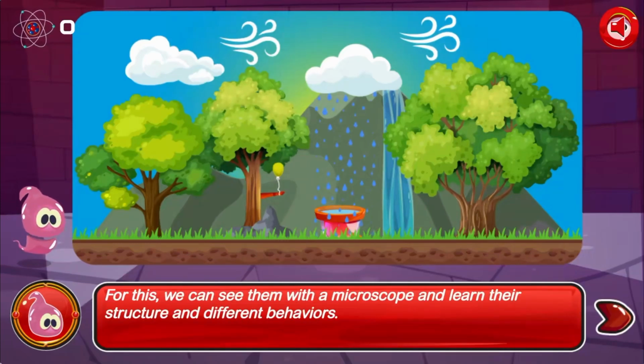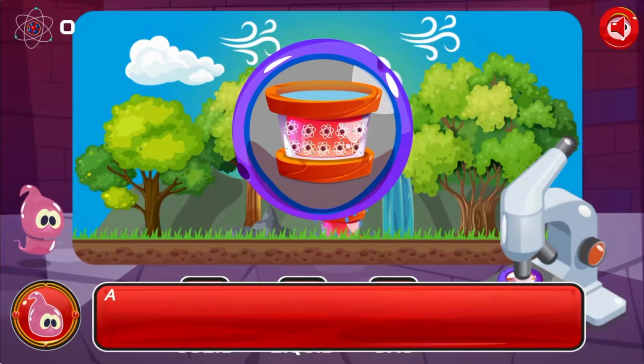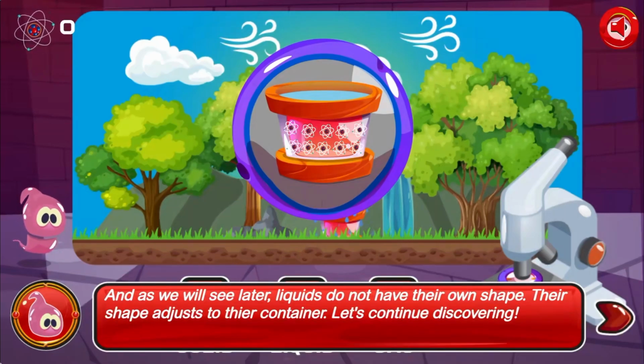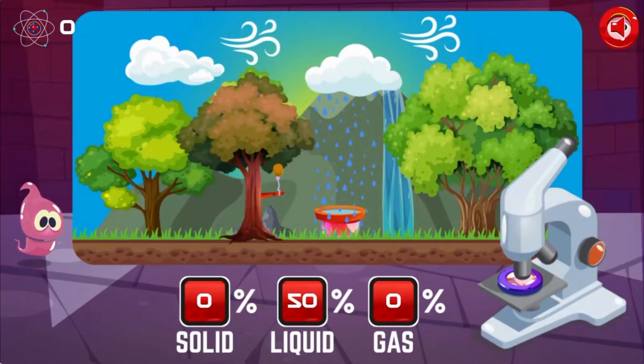In the factory, you will learn more about the structure of matter and its states. In liquids, the particles do not stay fixed, and as we will see later, liquids do not have their own shape. Their shape adjusts to their container.